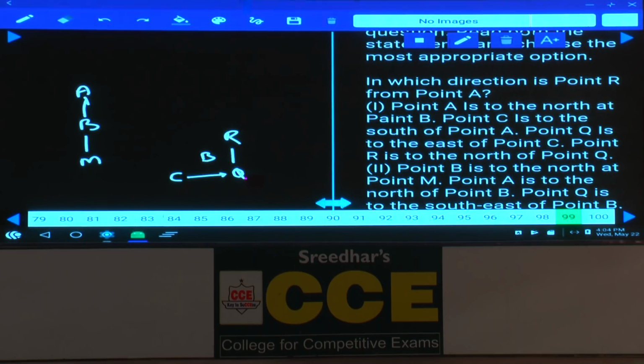As Q is to the east of C, R is to the north of Q. Then now C, Q and R are in these two places. Then how to combine this one? A is to the north of B, C is to the south of A. As C is to the south of A, tell me where can this C be? Now C is to the south of A. Yes, are you getting the answer here? Now if you keep C at this place, C, Q and R can be like this, or if you keep C here, C, Q and R can be like this. Hence by combining these two also we cannot get the answer. Hence even both statements together are not sufficient, so the answer is E.